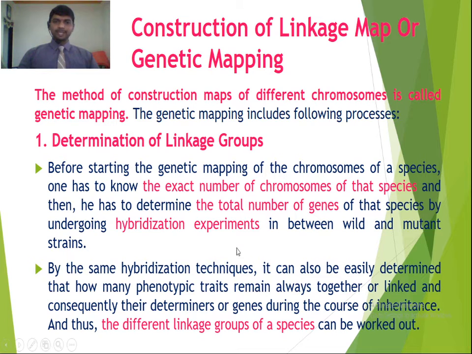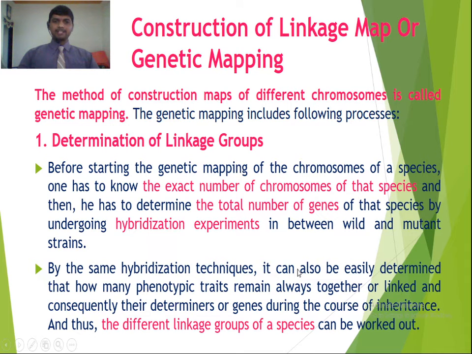Once anyone knows the exact number of chromosomes of the plant species, he has to undergo the hybridization experiment to determine the number of genes of that species. The hybridization experiment is carried out between wild and mutant strains of the plant species.